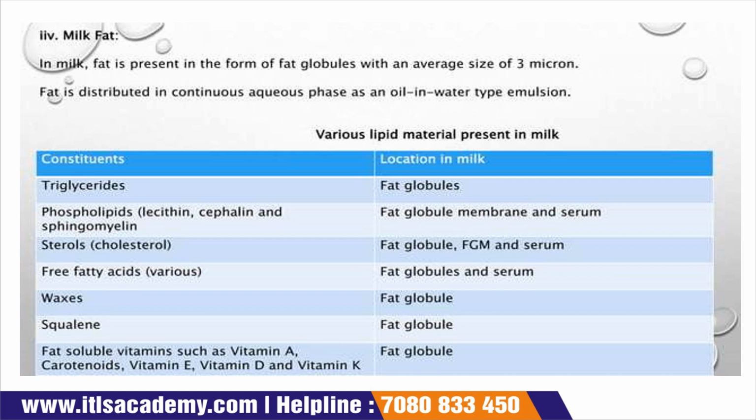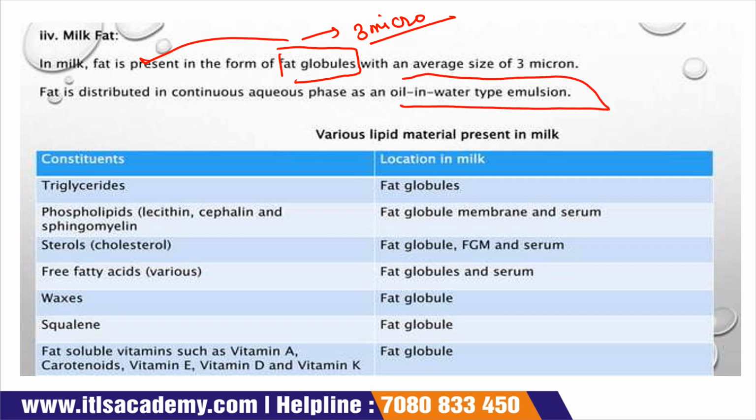Milk fat. Okay, so in milk the fat is present in the form of fat globules. We all know that these fat globules are the form of the fat, and the size of these fat globules is around 3 microns. Okay, and this fat is distributed throughout the aqueous phase and forms an oil-in-water type emulsion. Now the fats present in milk are triglycerides, phospholipids, sterols, free fatty acids, waxes, squalene, and fat-soluble vitamins like vitamins A, E, D, K.